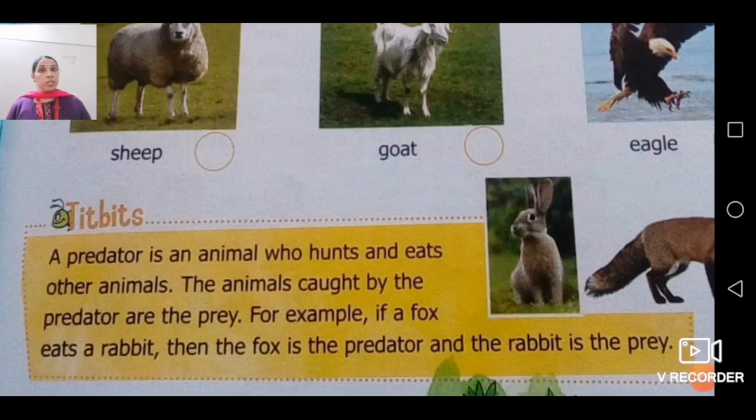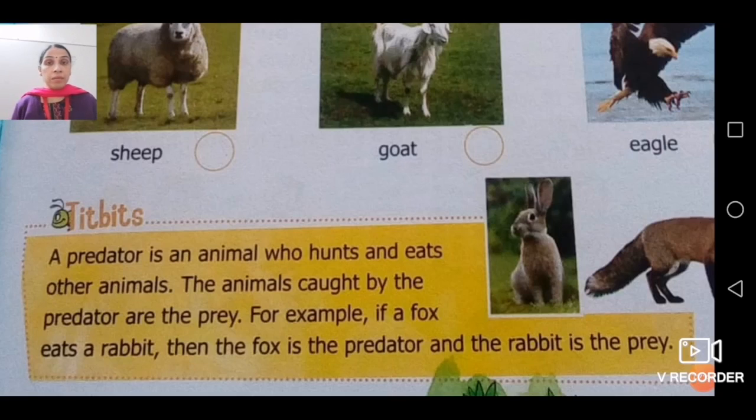Now children, you have to understand that in different cases the predator and prey will be different. Let's say if a cat eats a mouse, then the cat will become a predator and the mouse will become prey. But if that mouse eats any other insect, then in that case the mouse will become predator and that insect will become prey. So actually mouse is not going to hunt anything, so we are not going to put mouse in that category.